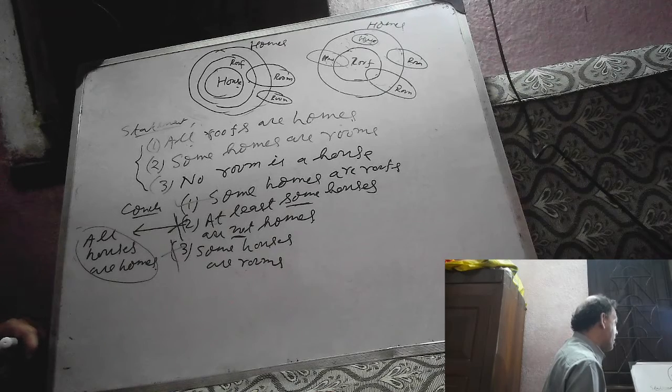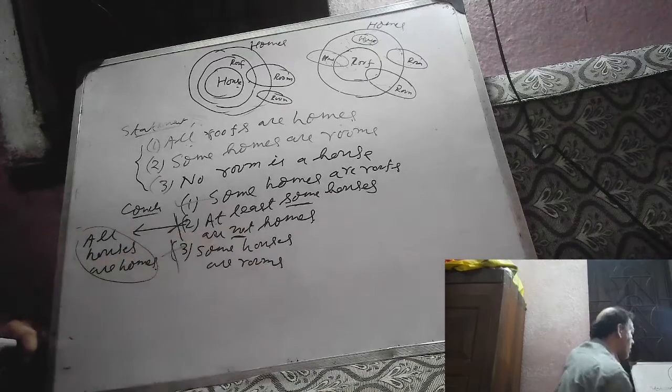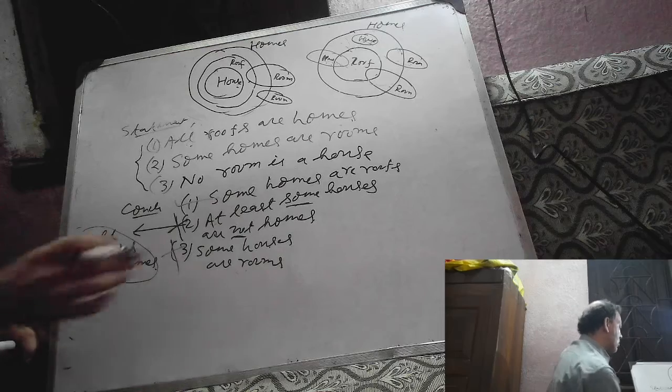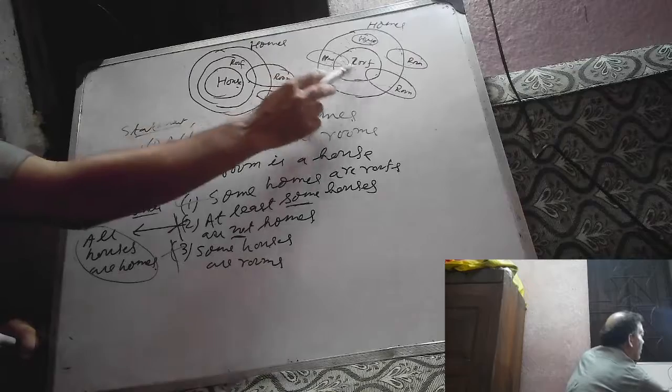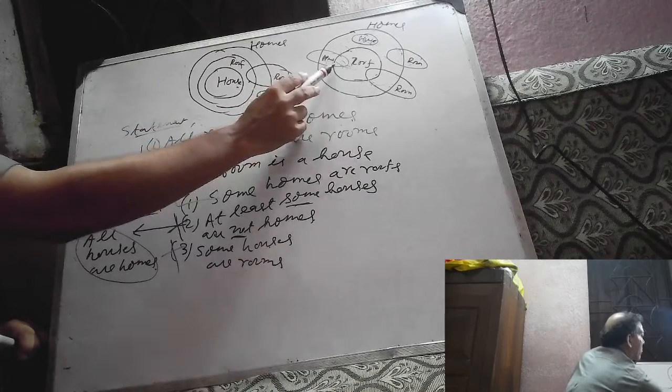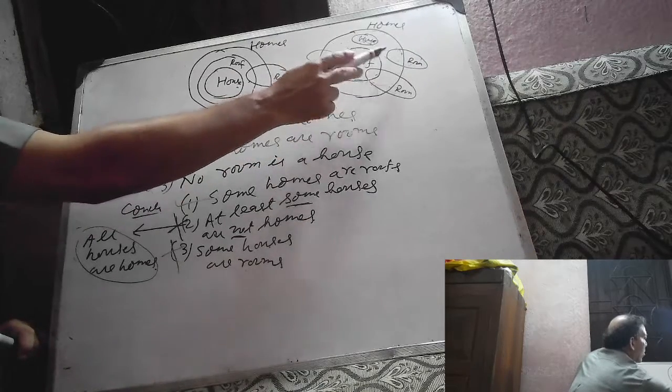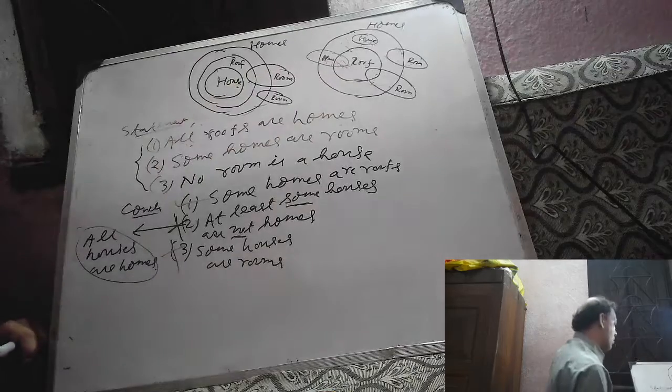If we can say from only one diagram that there is no relation between house and room, then it would be true that some houses are rooms. It will not be true, because this Venn diagram suggests there is no relation. This one also shows no relation between house and room. So "some houses are rooms" is not correct.